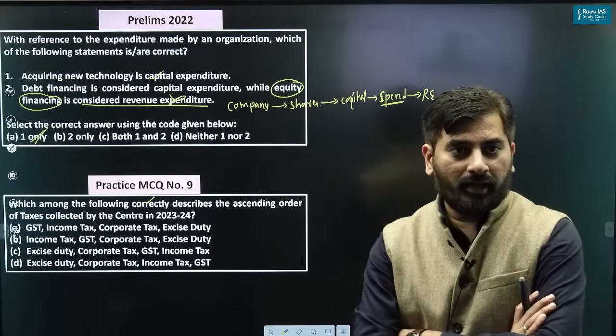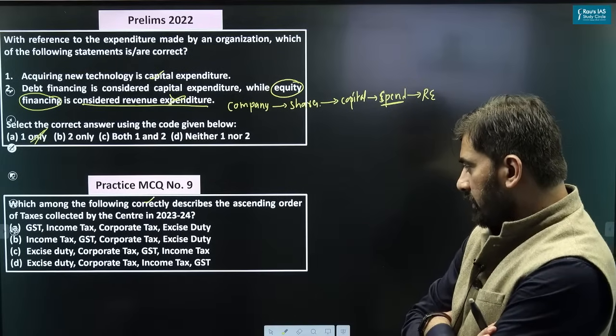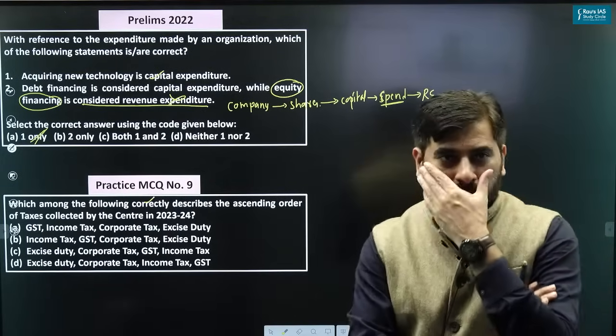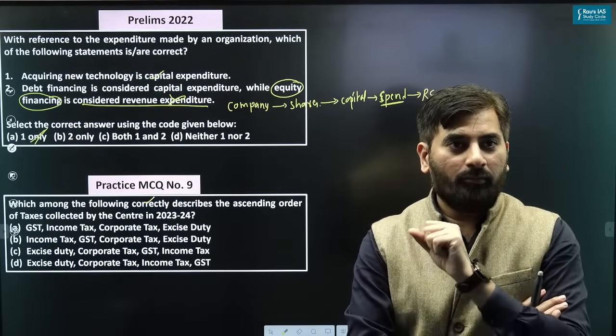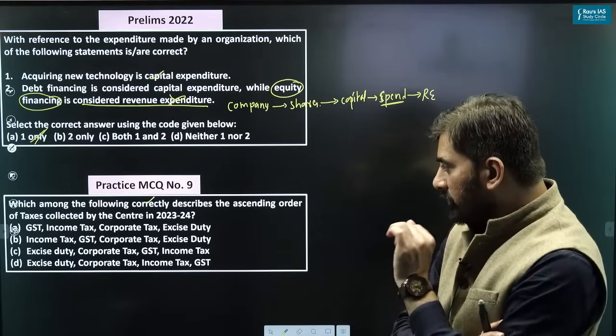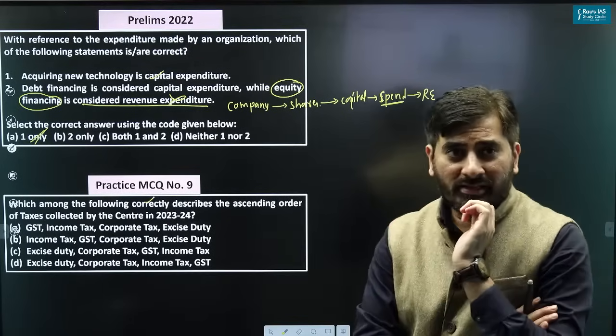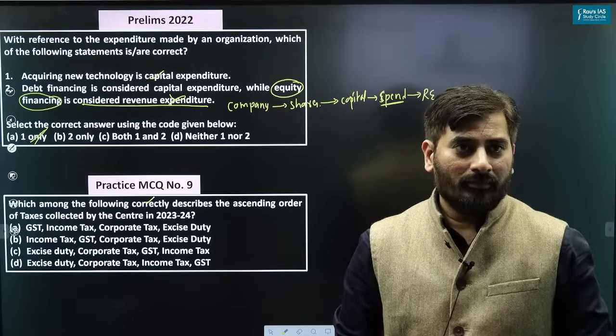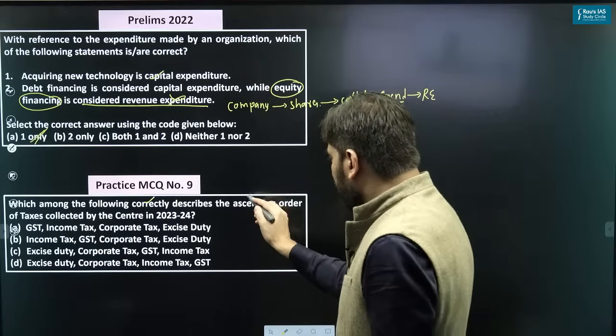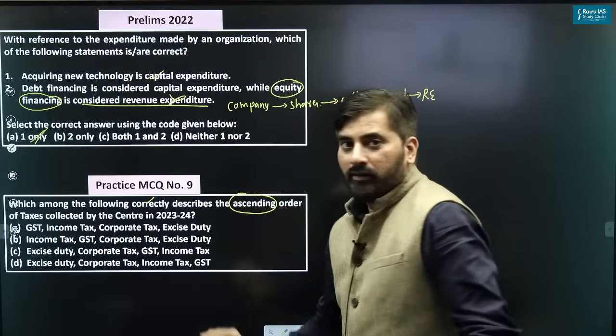Palak says A, Aditi says B. First of all, if you are answering, those of you who are giving me the answer as B, please read the question carefully. Here, what have I written?